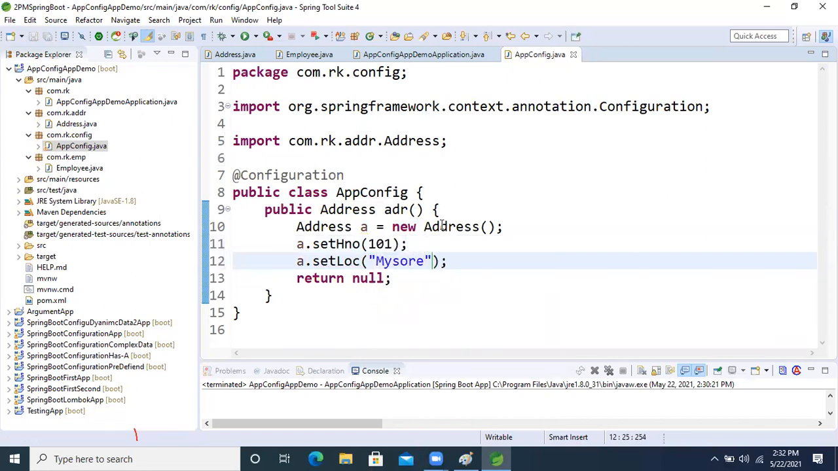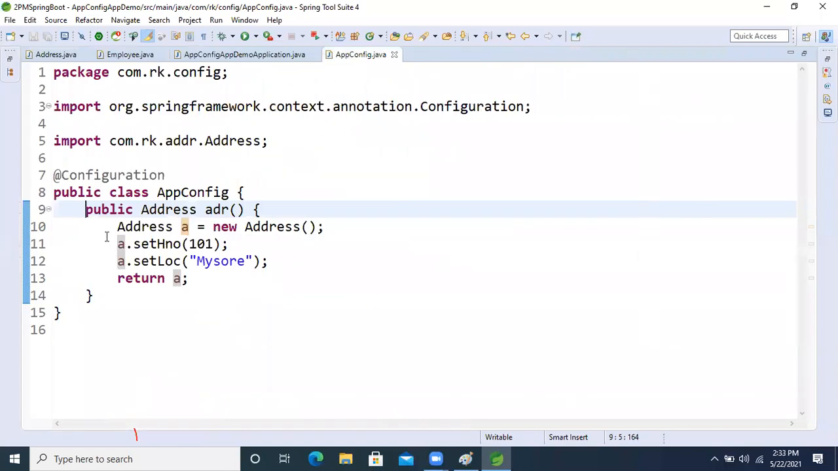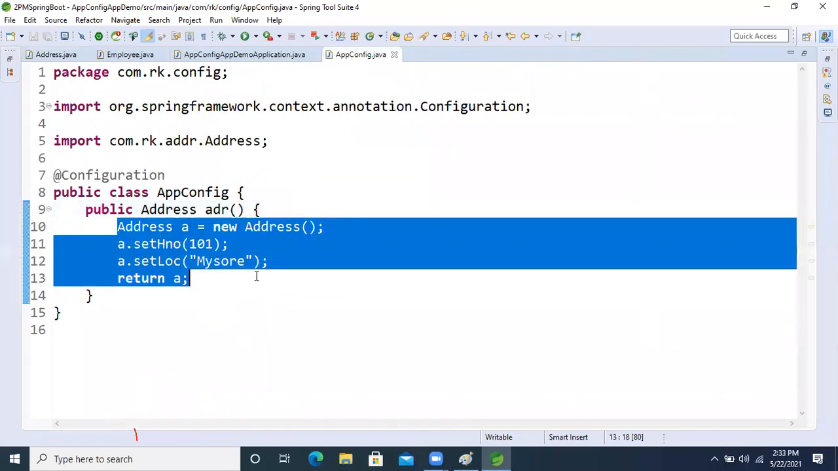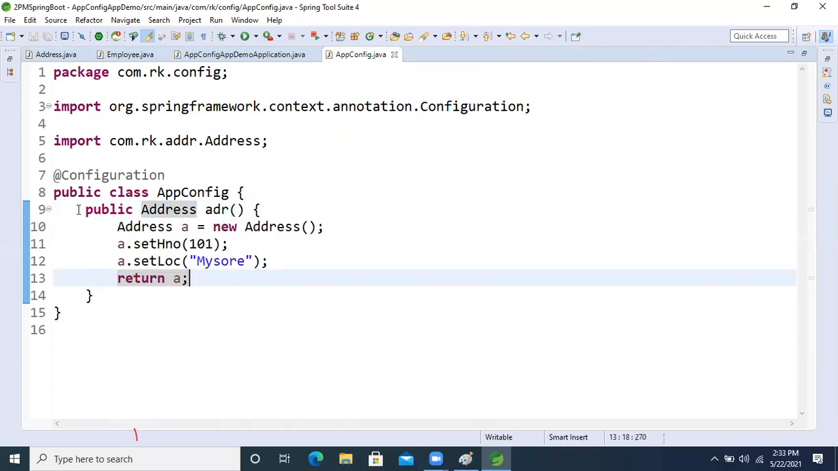Mysore, right? So now fine, guys. So return the address. That class we need to return it. But our IOC container will not treat this class as what? What is that? This method is what? Bean method. So what we will do now?